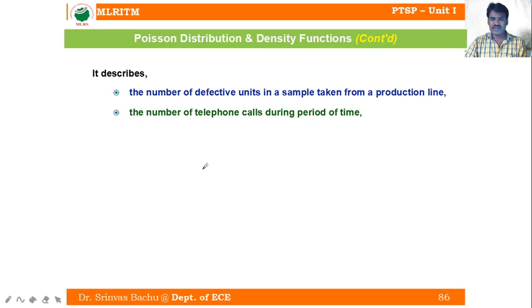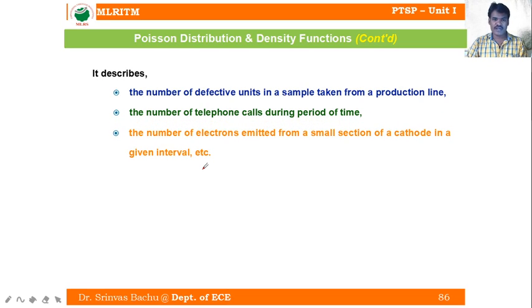The number of telephone calls arriving, or the number of emails to a particular Gmail account within a time interval. Then we use the Poisson random variable and densities. The number of electrons emitted from a small section of the cathode of a CRT in a given interval, etc. So in these kinds of experiments we use the Poisson density.